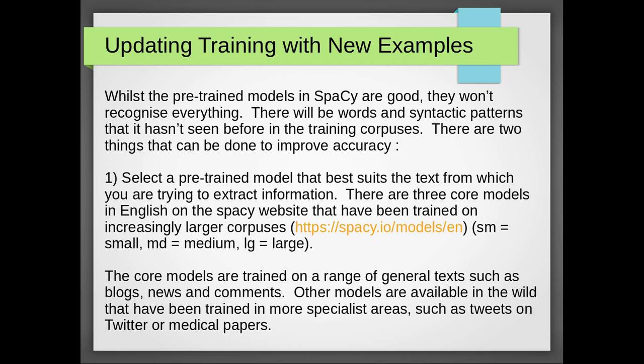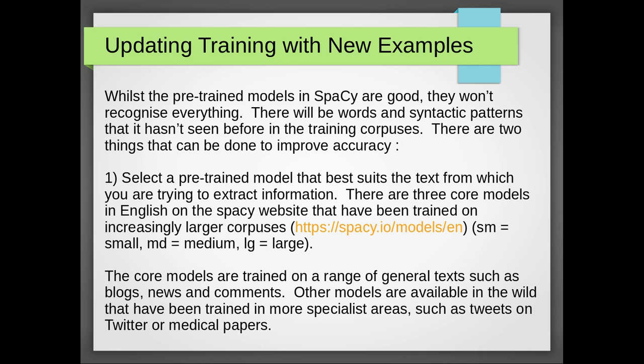So I already mentioned earlier there are 3 core models in English on the SpaCy website that have been trained on increasingly larger corpuses. We've been using the small version. There's also a medium and large version. I've put the link up to where you can get those models and explain a little bit more about that. The core models are all trained on a range of general text, such as blogs, news, comments, that sort of thing.